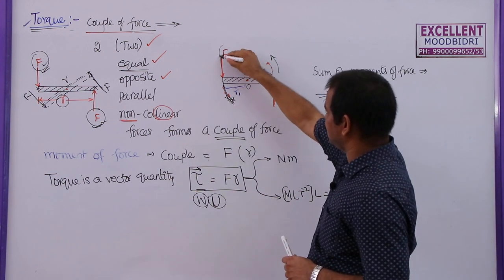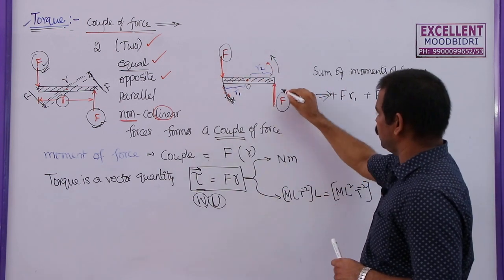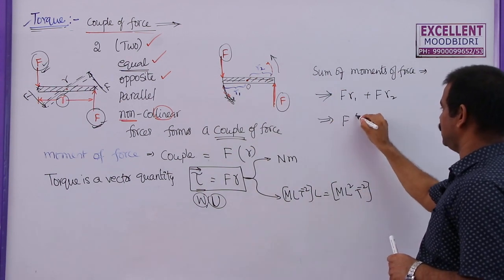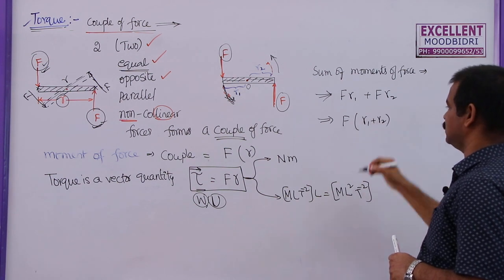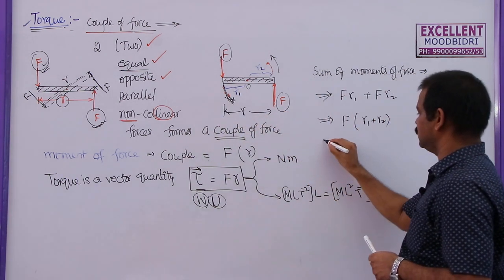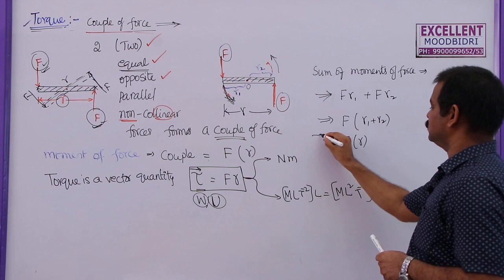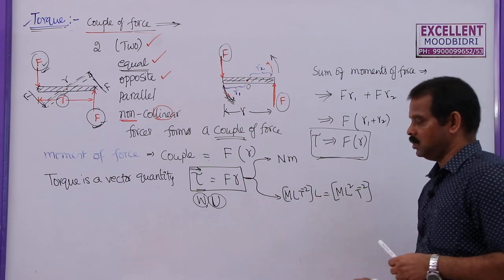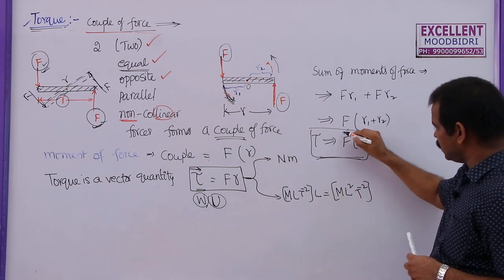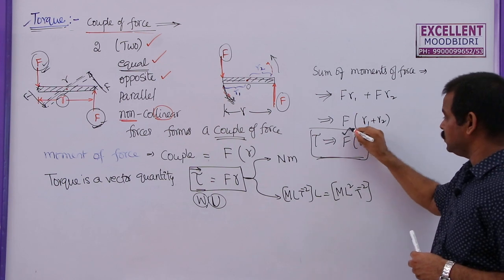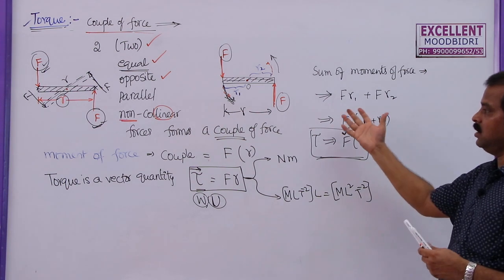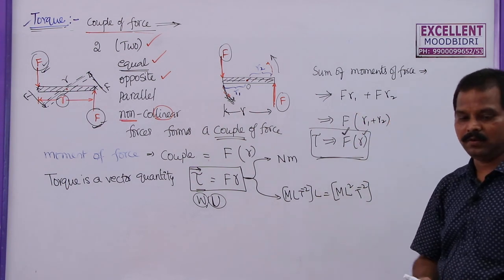In this case, I consider this force into this distance and this force into this distance. So these are the sum of the moments of forces. I can take F common, this will become R1 plus R2. But what is R1 plus R2? R1 plus R2 is nothing but the distance between the two forces. That's why we can write F into R. So this is the torque equation. While calculating the torque acting on the body, we have to consider the force as well as the perpendicular distance. From this we can say we are considering both forces because the magnitudes of these forces are equal.